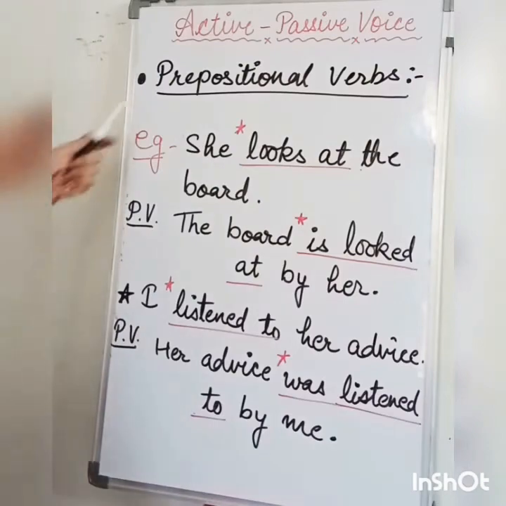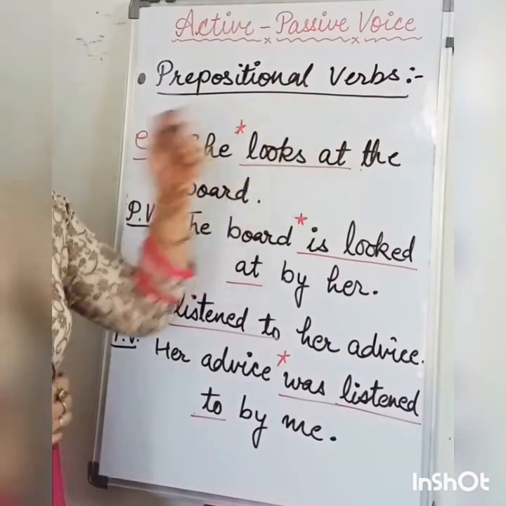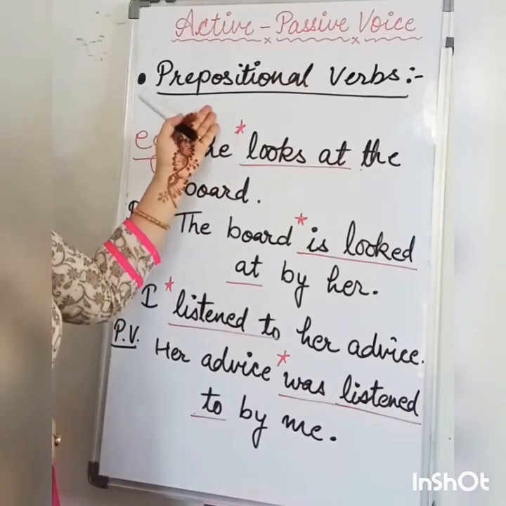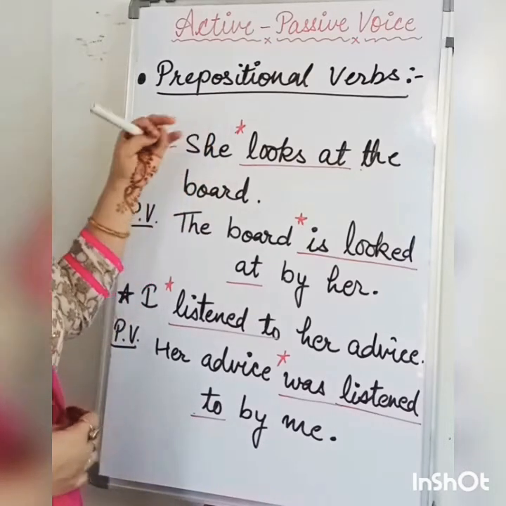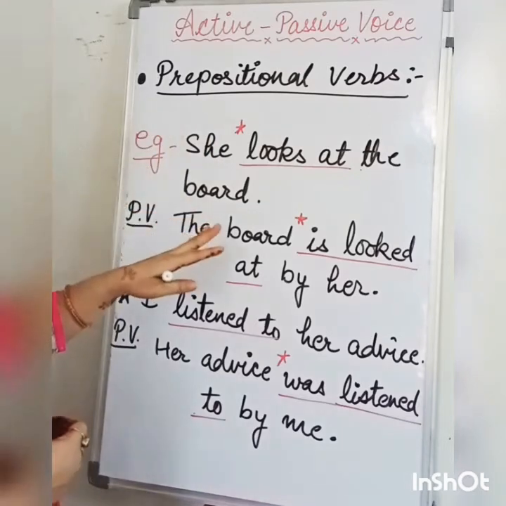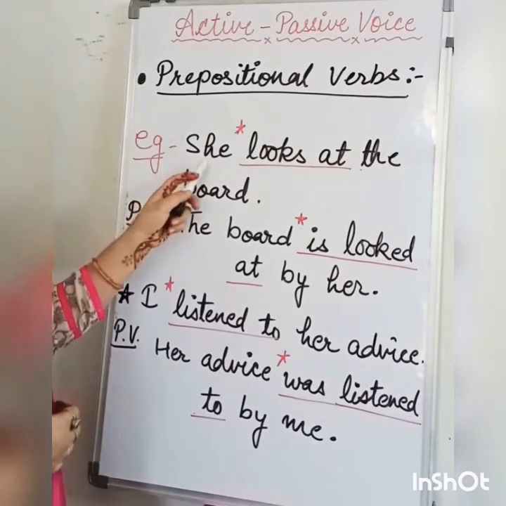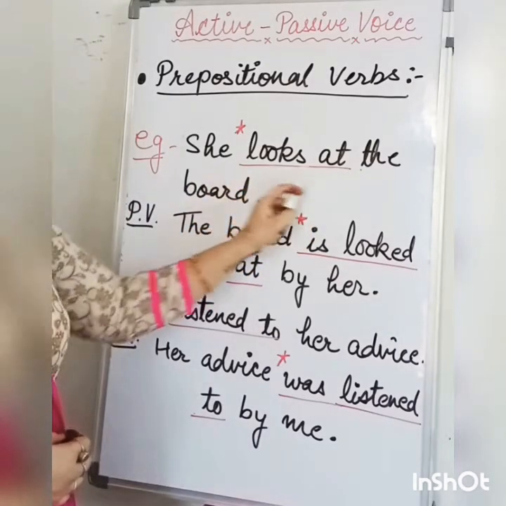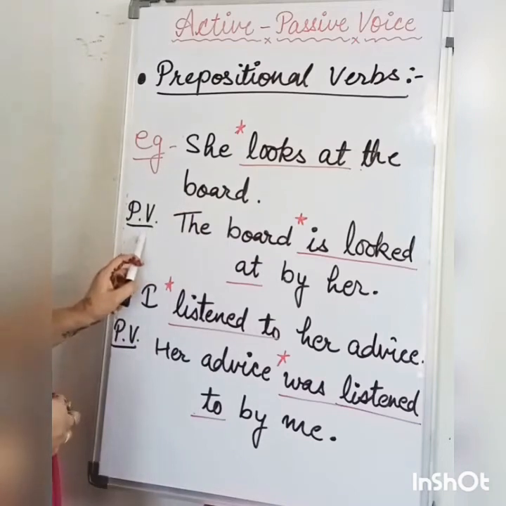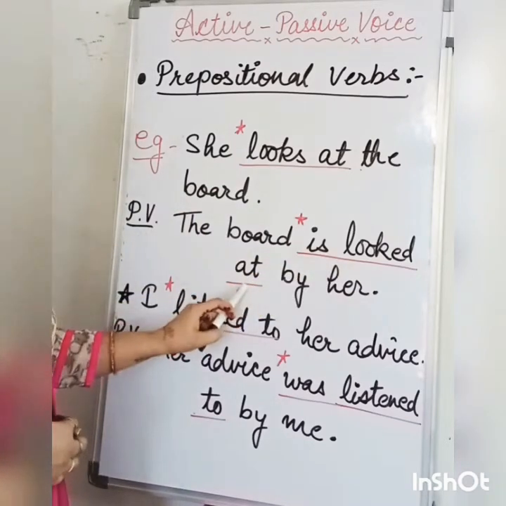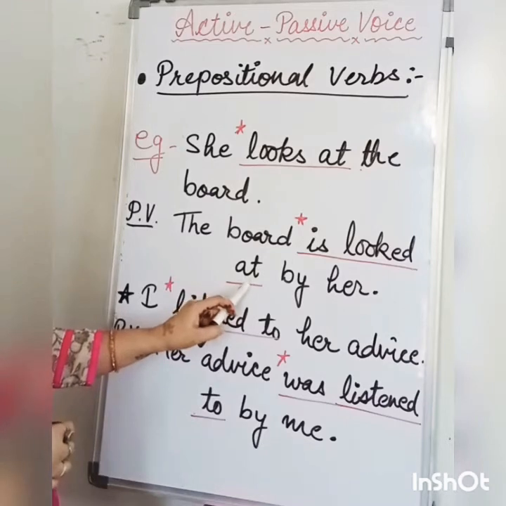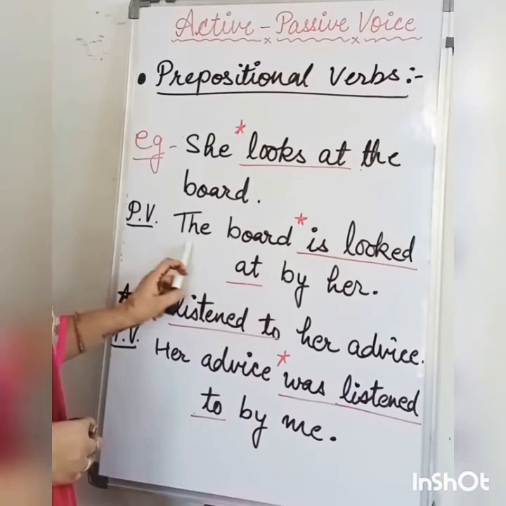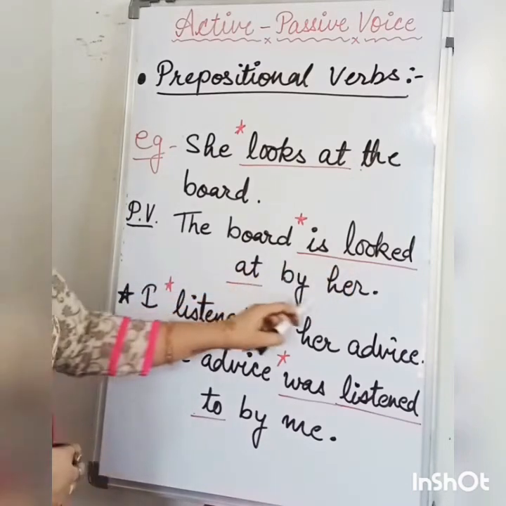Now come to the prepositional verbs. Certain verbs are followed by prepositions, and these prepositions are placed after the verb. For example, she looks at the board. Here, looks at is your prepositional phrase. Passive voice: the board is looked at. So we have to keep this preposition just after the verb. The passive voice is: the board is looked at by her.